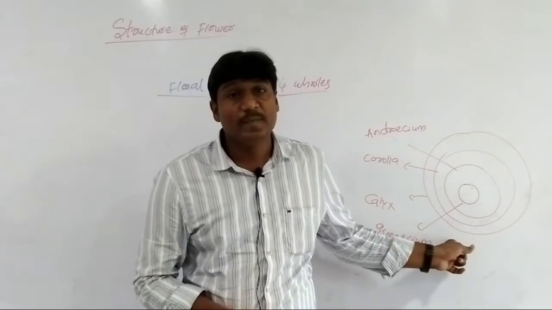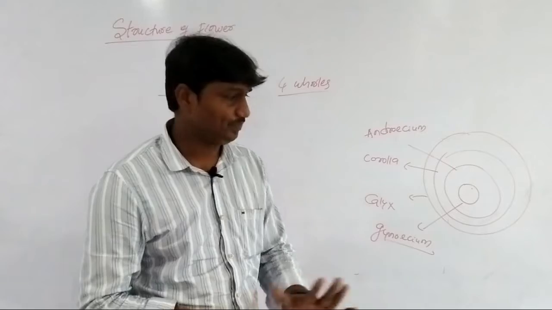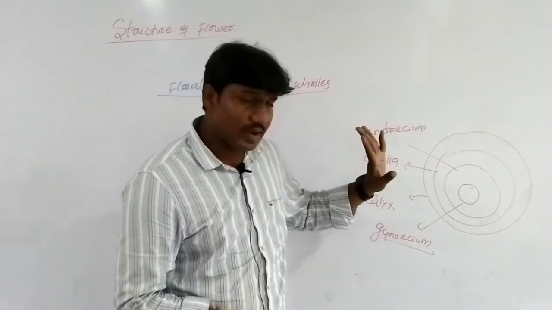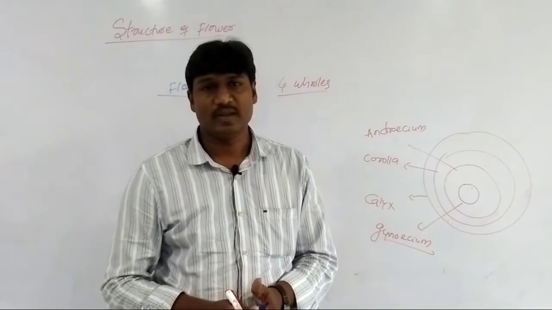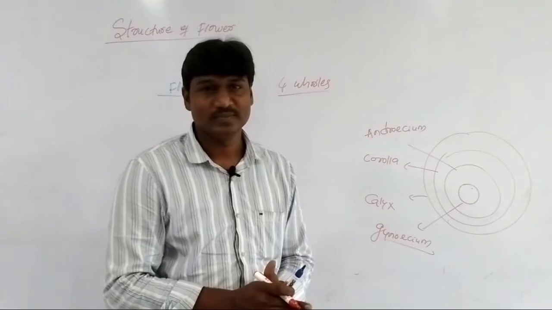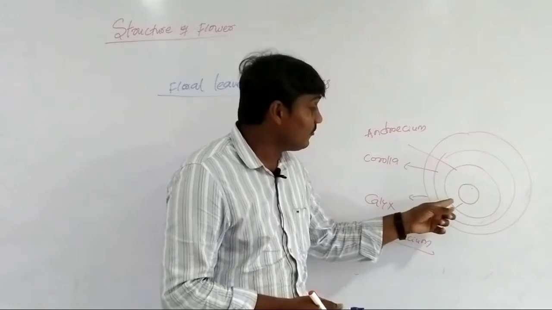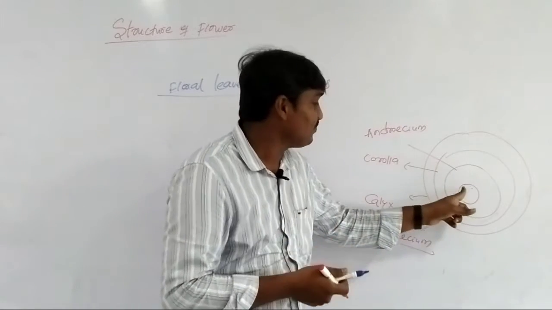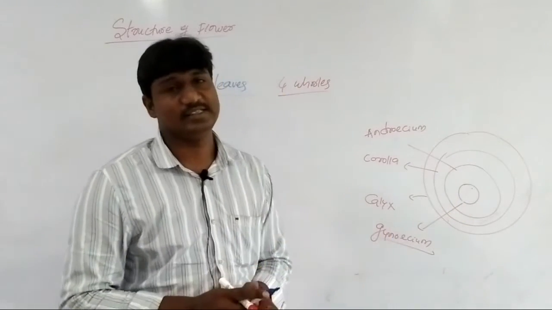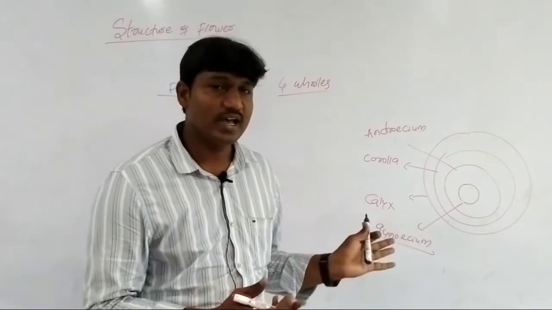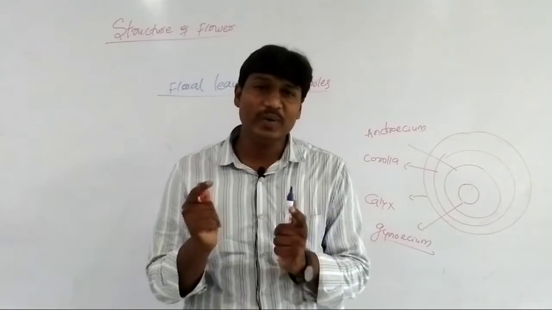In a flower where 4 whorls are present, it is a bisexual flower or complete flower. A complete flower contains calyx, corolla, androecium and gynoecium. From inside to the periphery, the order is gynoecium, androecium, corolla and calyx. So this is the main order of the floral leaves in a complete flower.